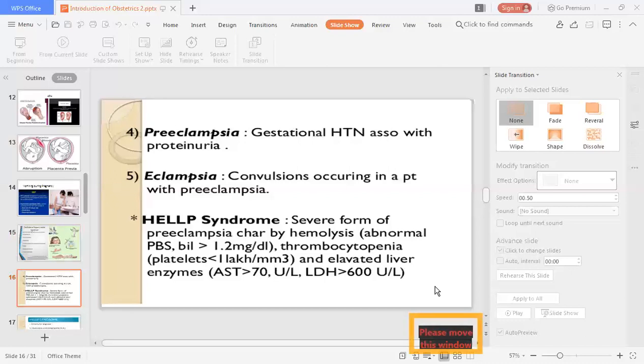How much? If there is hemolysis, that is abnormal PBS, bilirubin more than 1.2 mg per dl; in thrombocytopenia, platelets less than 1 lakh per mm3; and in liver enzymes, AST more than 70 U per L and LDH more than 600 U per L.